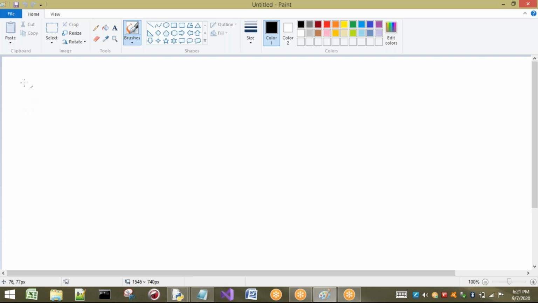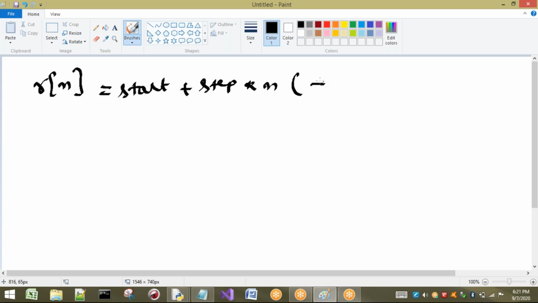So here, if you observe, I will write a small formula. R of n, that means what? Here n is some index, and it is going to give you start plus step into n. I will explain this formula with examples so that you can get clarity. It is for both positive and negative values.